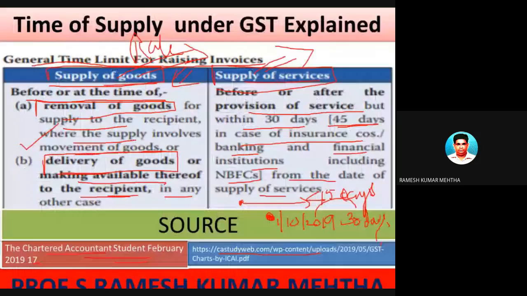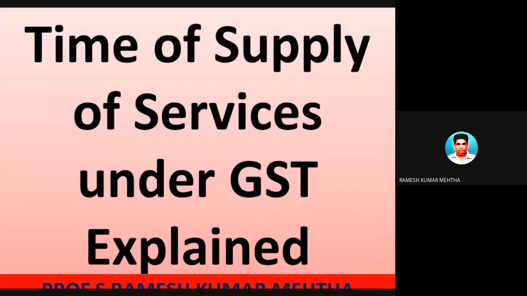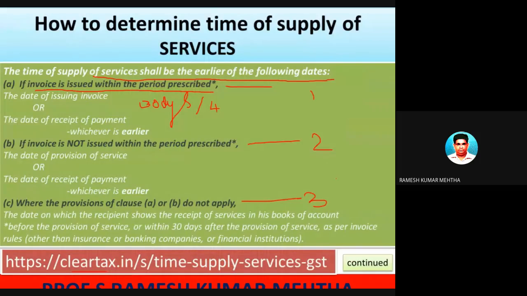In other cases, it is 30 days within which we have to raise the invoice, that is, from the date and time of provision of the services. So if the invoice is raised within the prescribed duration of time, then it is the earliest of the following: the date of issuing of invoice or the date of receipt of payment.